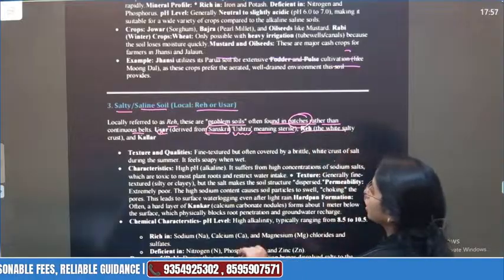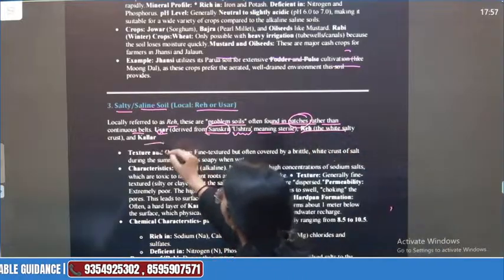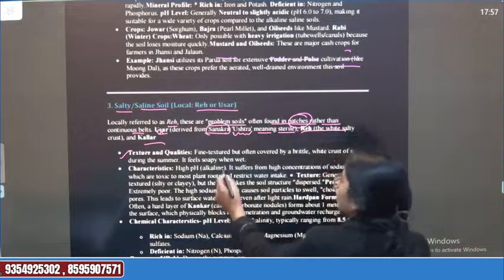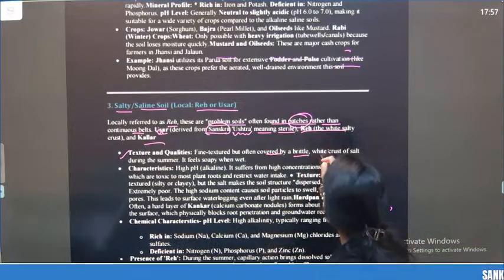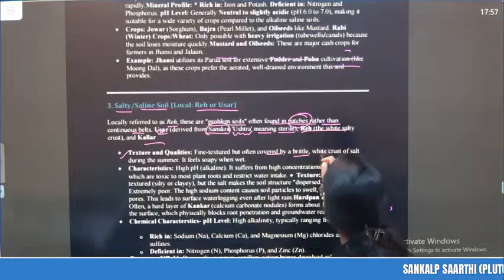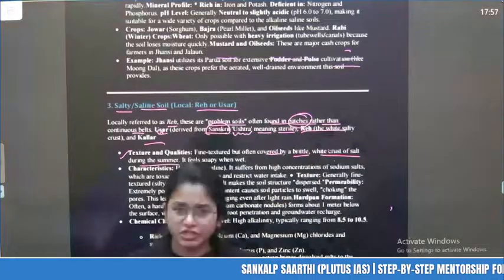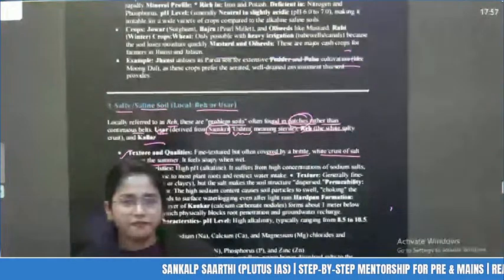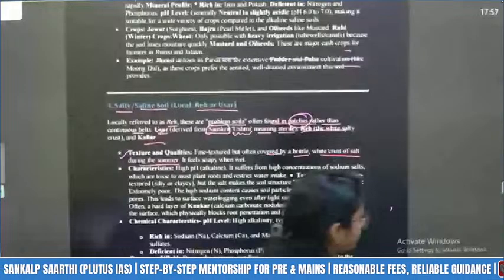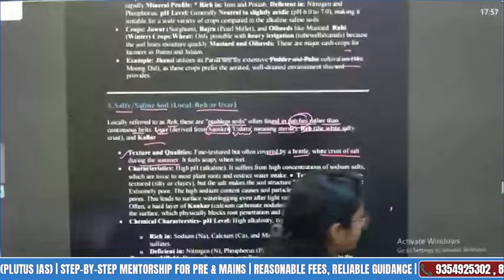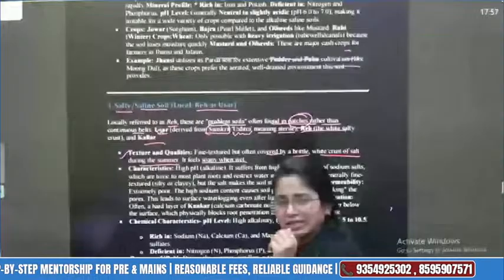Ray, the white salty crust, or the color. What is the texture and what are the qualities? It is fine textured, but often covered by the brittle white crust of the soil during the summer. We know that some of the soil we see becomes a little whitish. First, because of the high temperature. Second, because of the high salt concentration, right? It feels soapy when wet, a little bit slimy, not sticky, I would say slimy.